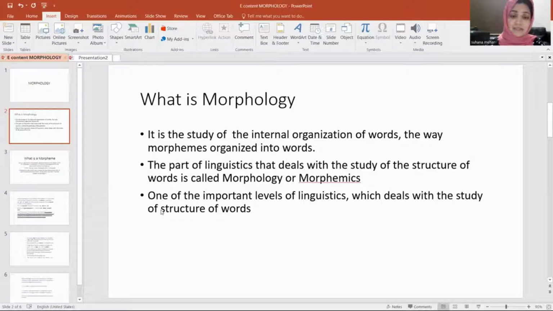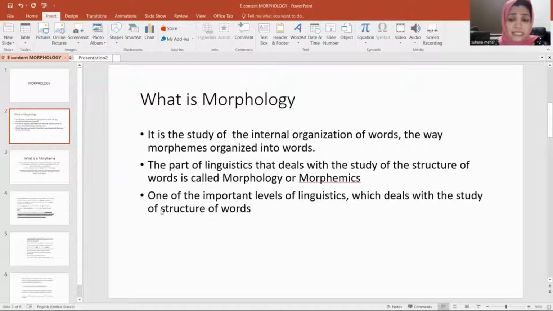In our previous classes, we have discussed what is phonology, right? And here we are going to discuss morphology. And morphology is the study of morphemes. It is one of the important levels of linguistics which deals with the study of structure of words, and it deals with the internal organization of words. That means the way morphemes are organized into words. So morphology deals with morphemes and the study of structure of words.